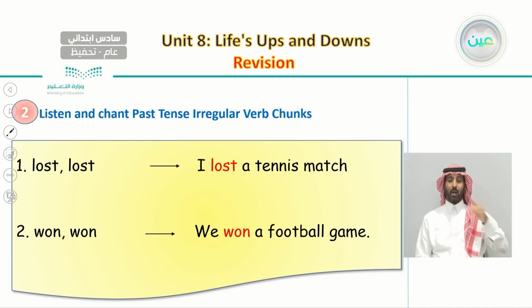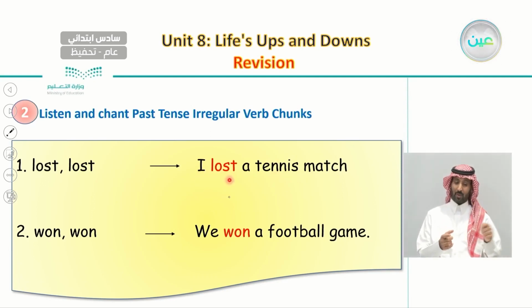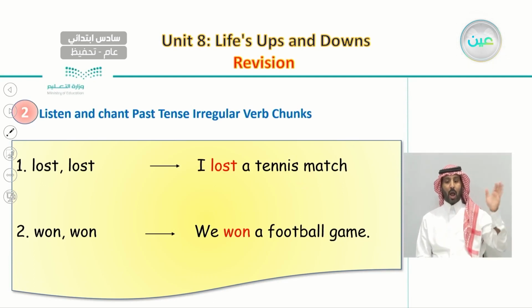Number one, we have the verb lost. Lost. And the sentence is, I lost a tennis match. So this is what we will do. We will read each verb alone and then we will read the sentence that follows that verb.